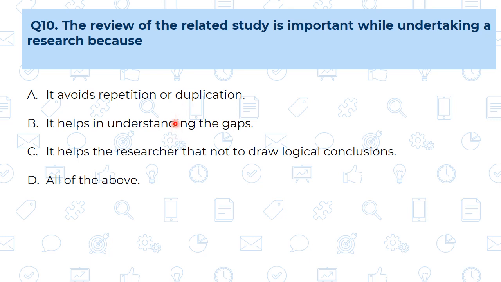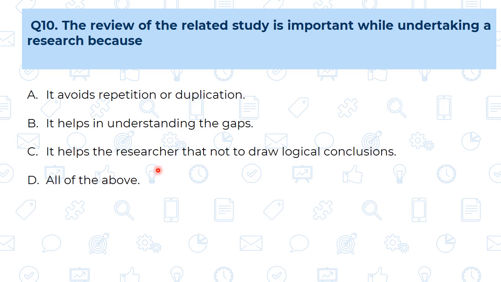Then second, it helps in understanding the gaps. This is also very important, meaning the researcher should understand the exact gap. Whenever he puts up that topic in front of his mentor, he should be able to explain the gaps, meaning: yes, this much work is done prior to this, from this review of literature, and they have solved such kinds of questions, and this kind of question is not solved so far, so I am going to select this topic. That is called understanding the gaps. Whichever gaps are there, the researcher should exactly identify them. That's why the review of related study is important.